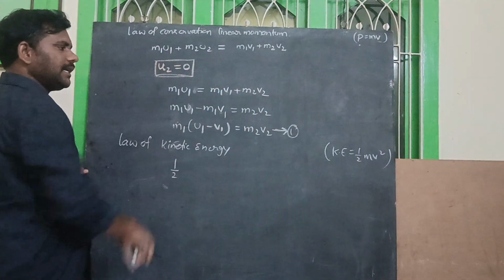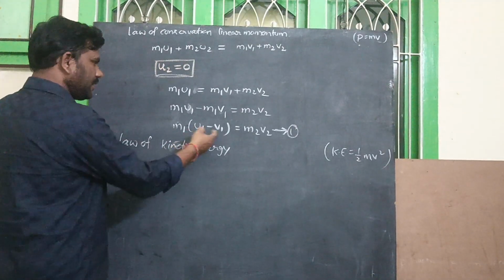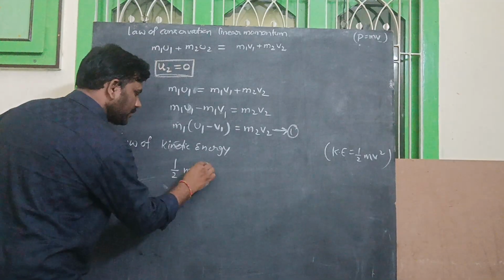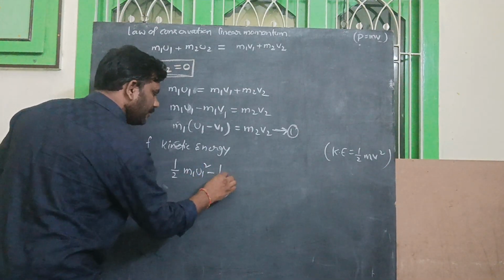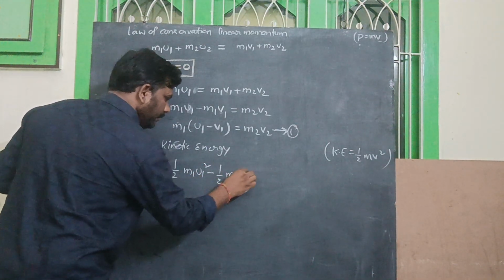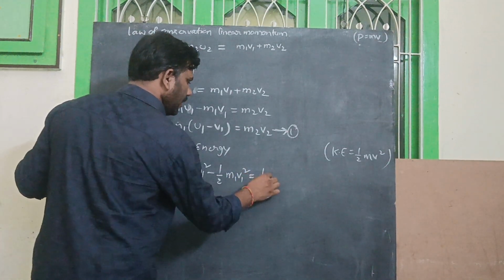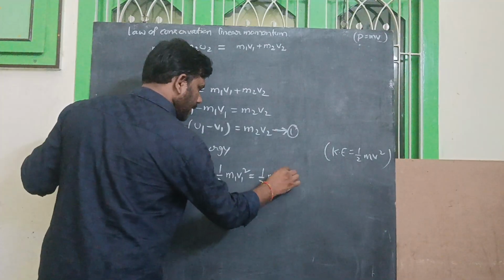So applying this, half m1 u1 square minus half m1 v1 square is equal to half m2 v2 square.